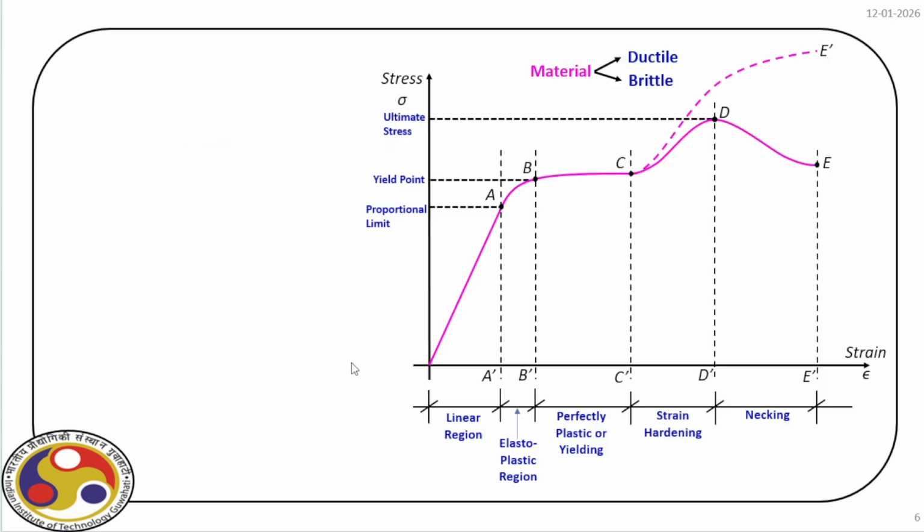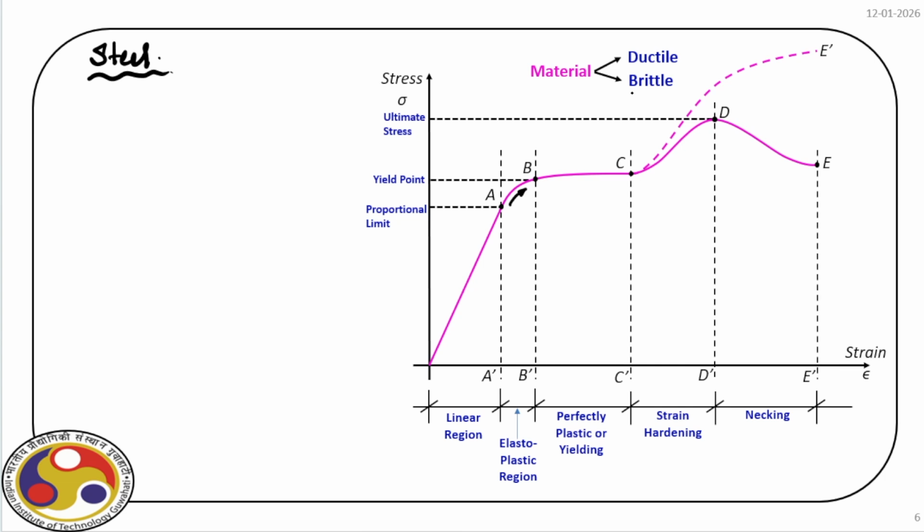Now let us quickly see the steel. For steel, as you can see on your screen, the typical stress strain behavior is shown here. Initial part is again a straight line. Then we have a small nonlinear behavior. Then we have a valley portion, and then again it increases because of various other reasons. For the timing, we are not going into the details of that.